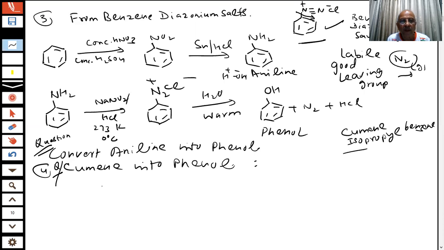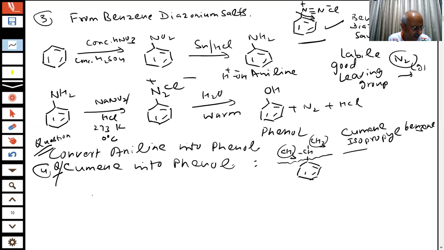What is the formula? Isopropyl benzene. How will we write it, student? CH3CH, this is my benzene. Iso means there will be two methyl groups which are the same. This group is isopropyl. These two methyl groups, iso. Iso means same. Got it? So what will we do, student?